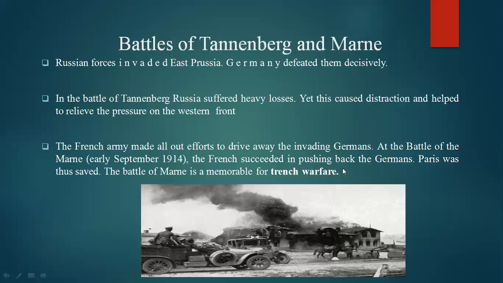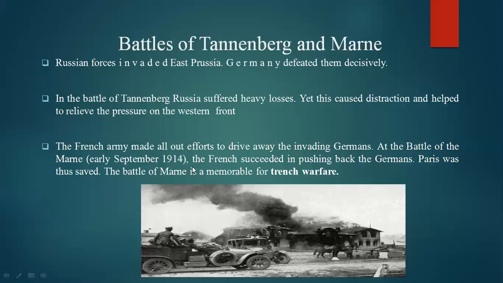So in this entire concept, Russia, without taking any of its allied powers, was trying to invade East Prussia, which was under the control of Germany. While moving towards that region, Germany decisively defeated the Russian forces. So in the Battle of Tannenberg, Russia suffered severe losses and was defeated by Germany.